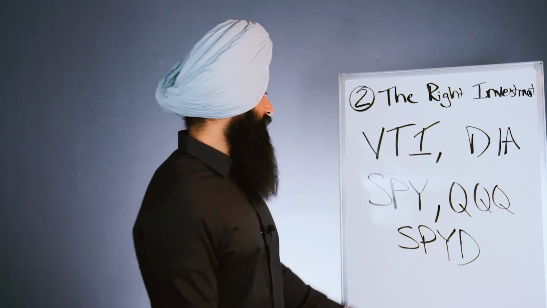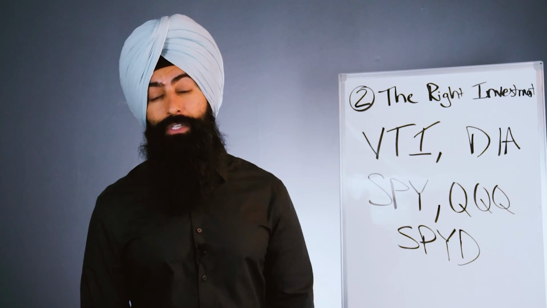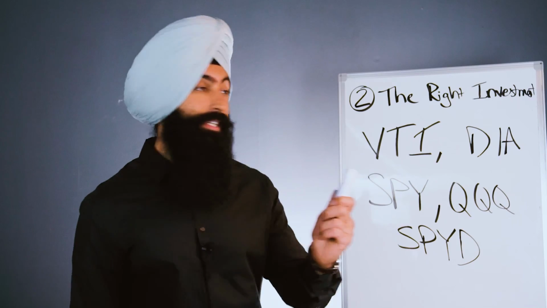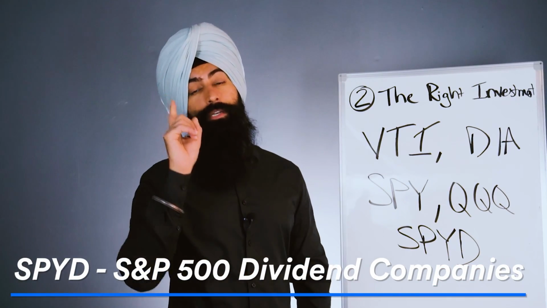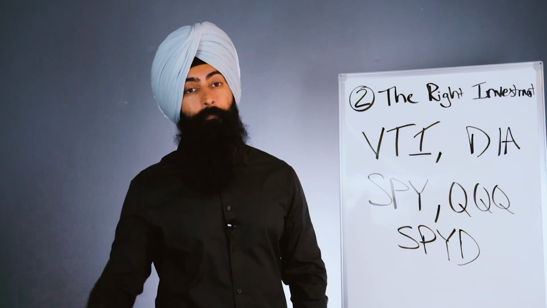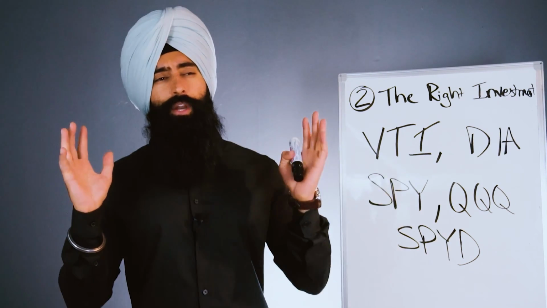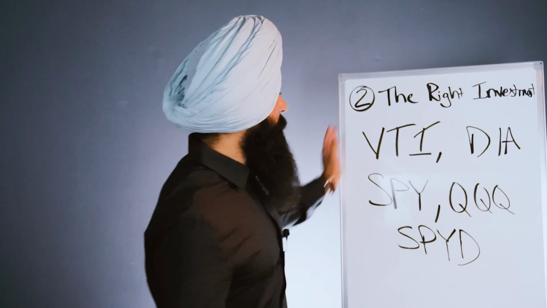You can invest in funds that give you exposure to something like SPYD, for you cash flow investors that want to invest in dividends. SPYD gives you exposure to the S&P 500, but only companies that pay out dividends. So dividend paying companies in the S&P 500 if you want to invest in cash flow. Now, there are many, did I say many? Many different types of funds, ETFs, index funds, and mutual funds that you can invest in. And we just got to decide what it is you want to invest in. These are some of the most popular.